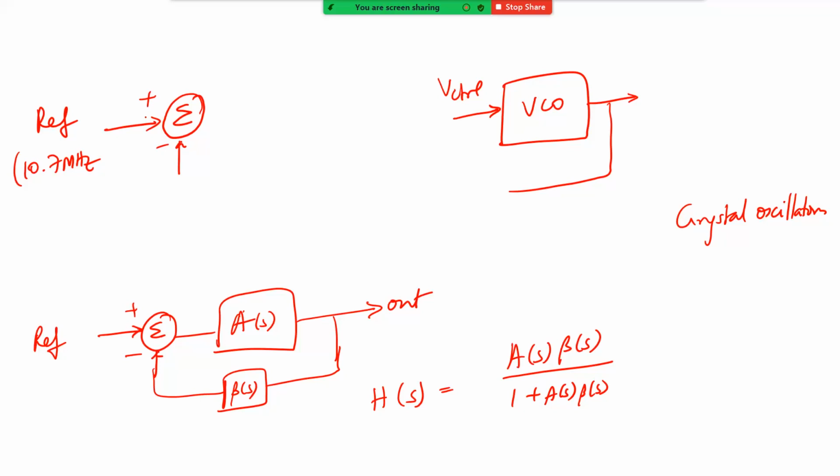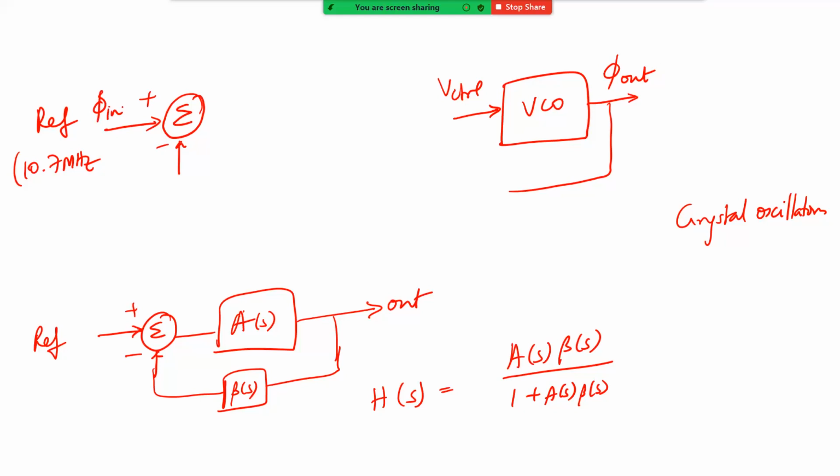Okay, you remember in yesterday's class, I told you that it is easier to talk about phase than frequency. So let us say that there is a phi out here. Okay, the phase of the signal, output phase, right? Let's say this has a phi in, all right, but both need to be comparable, all right?